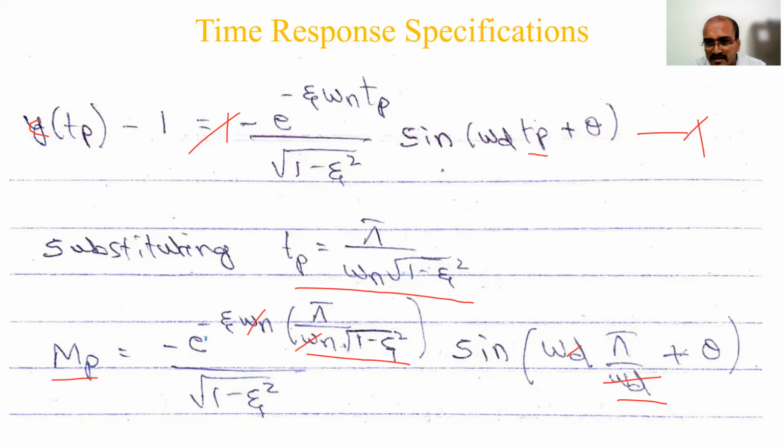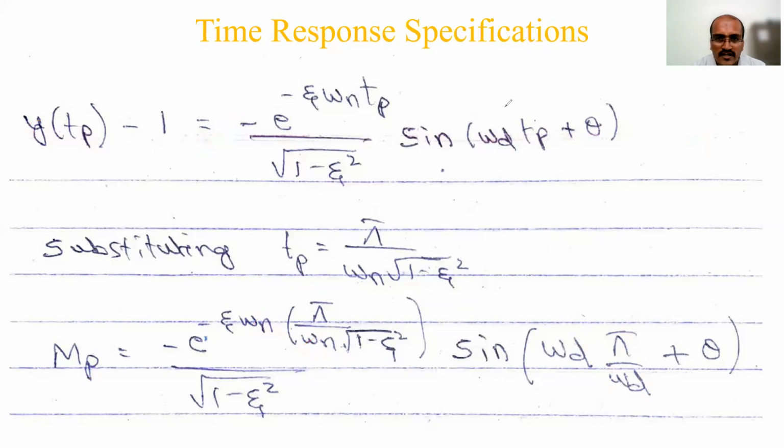What is sine of pi plus theta? Sine pi means 180 degrees, right? So it will vanish out. Sine of pi plus theta is nothing but minus sine theta, which gives you the term. Just we will see how it will come. So till here, hope you understood. This is just the minus 1 we have made.